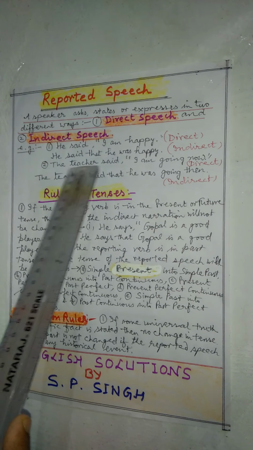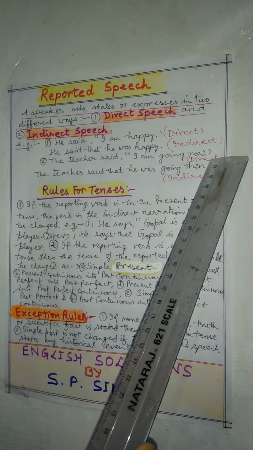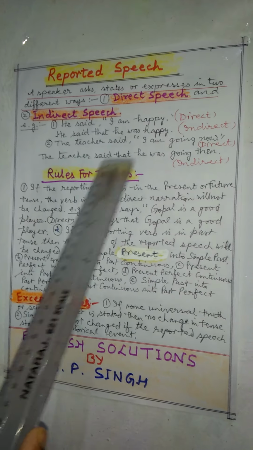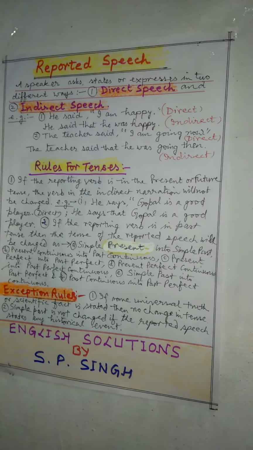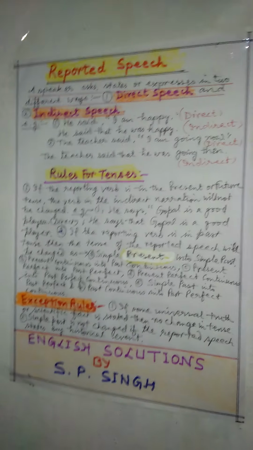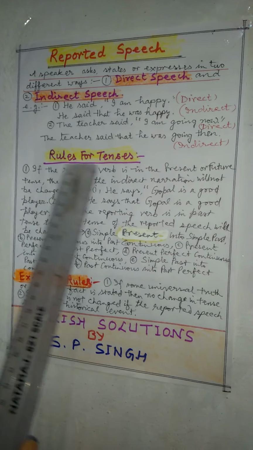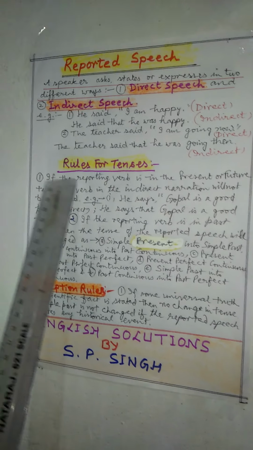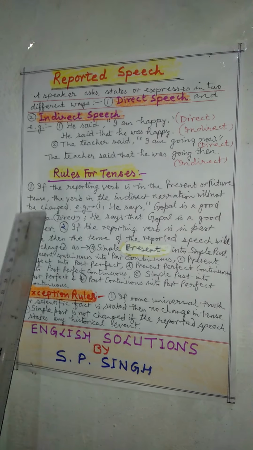Next is, the teacher said, "I am going now." This is direct speech. If we change the narration, the teacher said that he was going then. So some rules you have to remember. These are related to tenses: if the reporting verb is in the present or future tense, the verb in the indirect narration will not be changed.